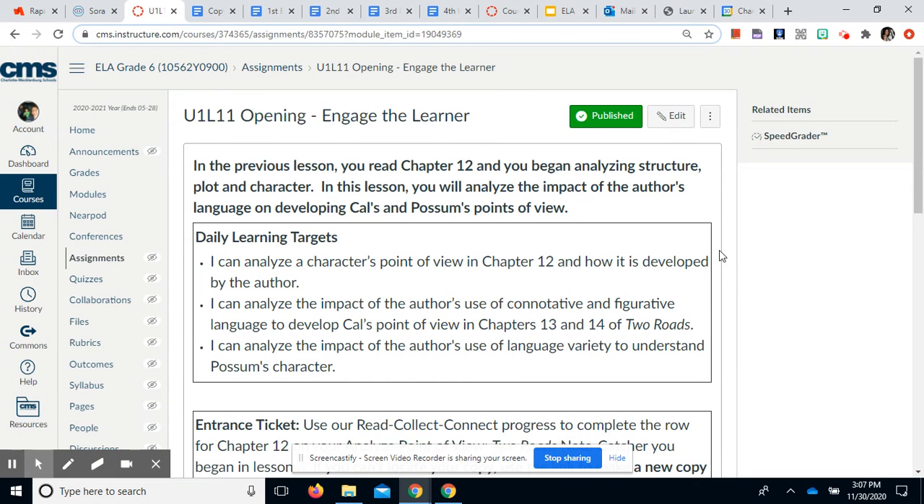I can analyze a character's point of view in chapter 12 and how it is developed by the author. I can analyze the impact of the author's use of connotative and figurative language to develop Cal's point of view in chapters 13 and 14. I can analyze the impact of the author's use of language variety to understand Possum's character.